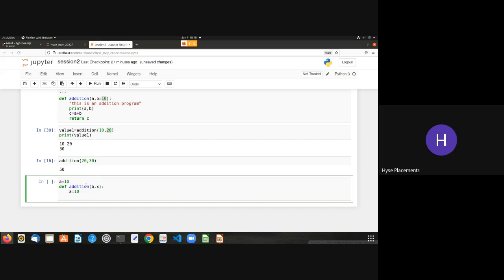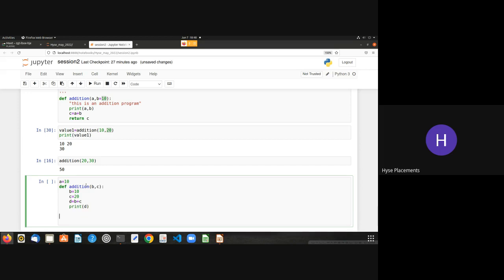So b is equal to 10 and c is equal to 20, and d is equal to b plus c. I'll use print d. I'm not using return because I don't want to save my value.